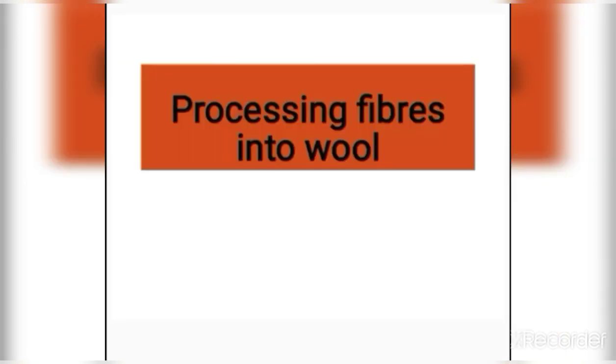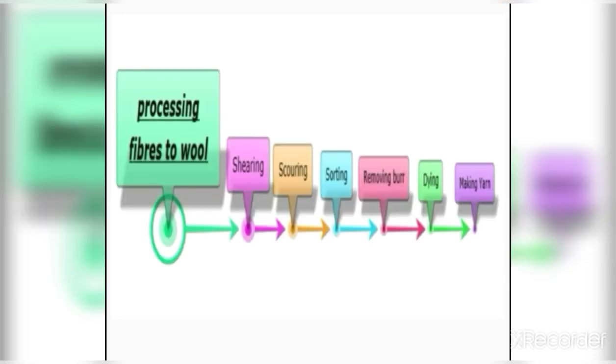Now we understood that wool is obtained from these animals. We get wool fibers from these animals. Then these fibers are processed to make wool. These are the steps in production of wool: shearing, scouring, sorting or grading, removing burr, dyeing and drying, and making of yarn.